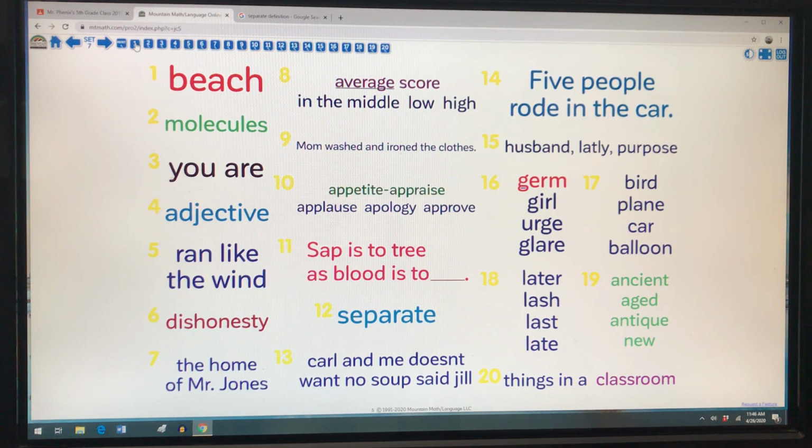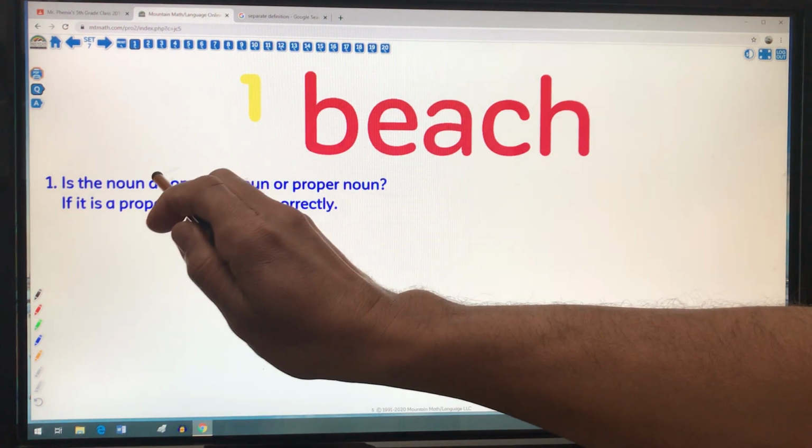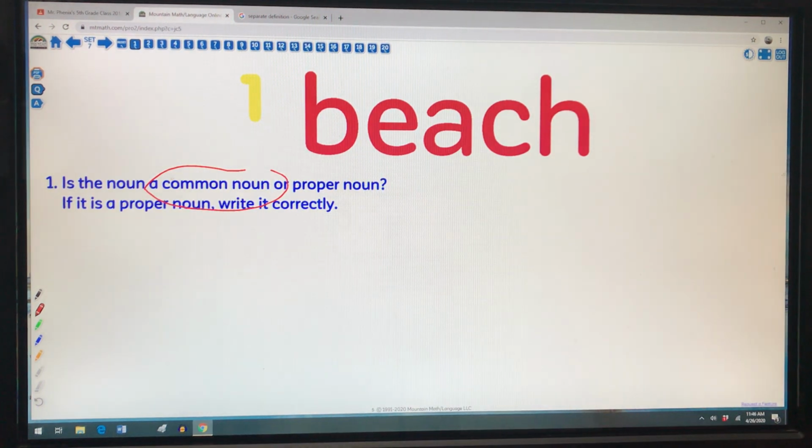Okay, let us begin with number 1. Is this a common noun or a proper noun? Now, a beach doesn't name anything a specific beach like Huntington Beach or Venice Beach. So I'm not going to change anything. This is just a common noun. I don't have to change that first letter into a capital letter.